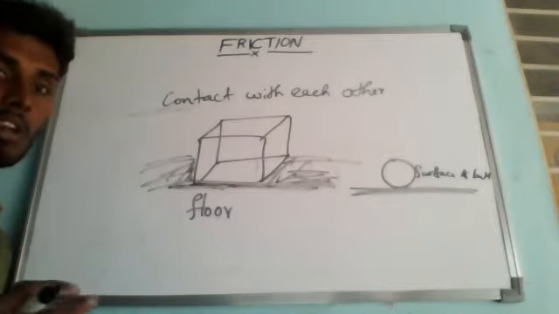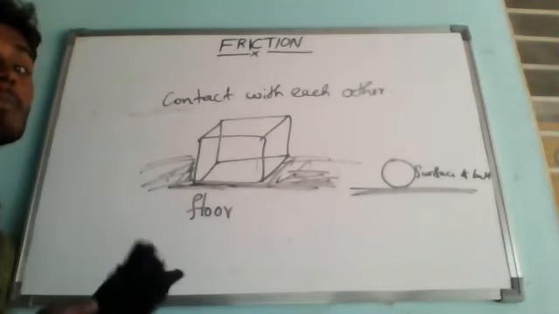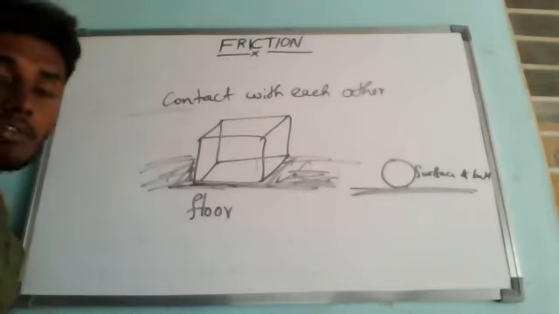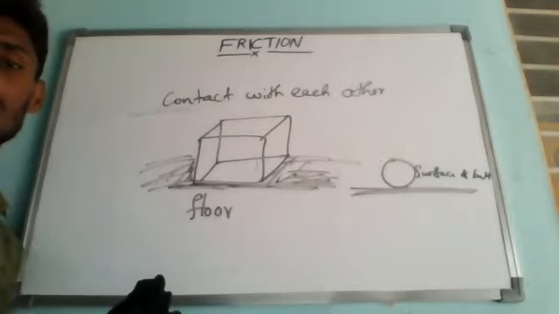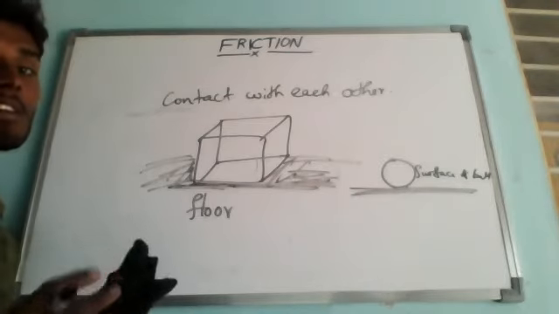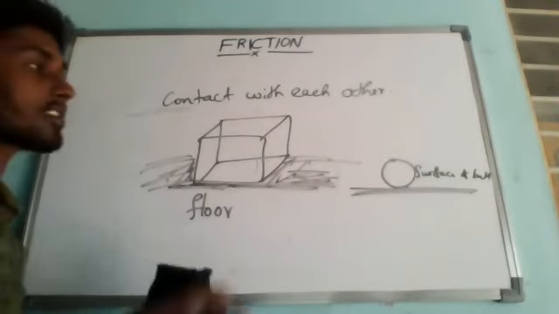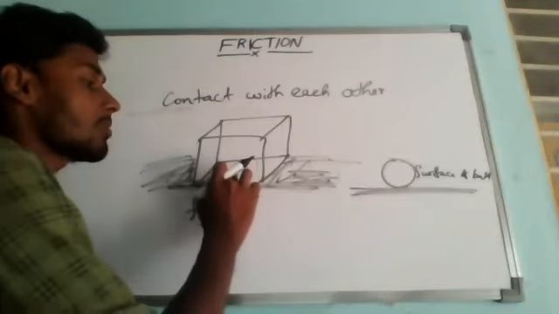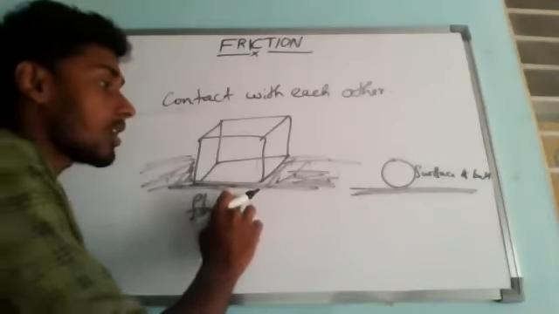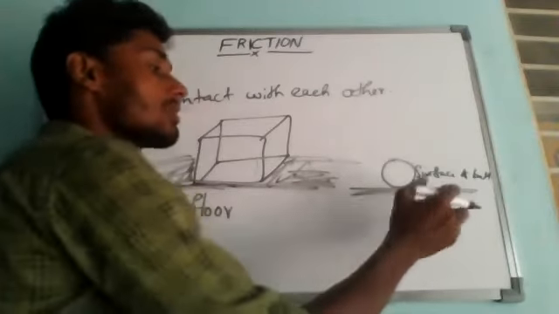So in fact we know that friction acts on both the surfaces in contact with each other. Understand? So this friction force is acting on both the surfaces, meaning the bottom surface of the box and the surface of the floor, like here the surface of the ball and the surface of the ground.